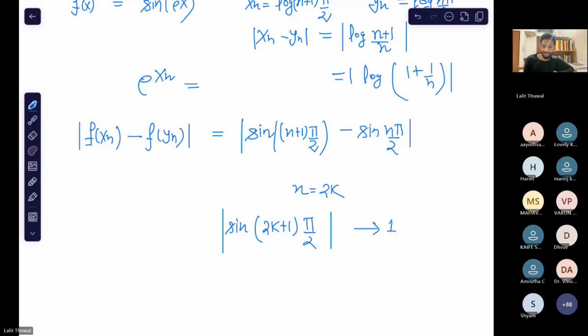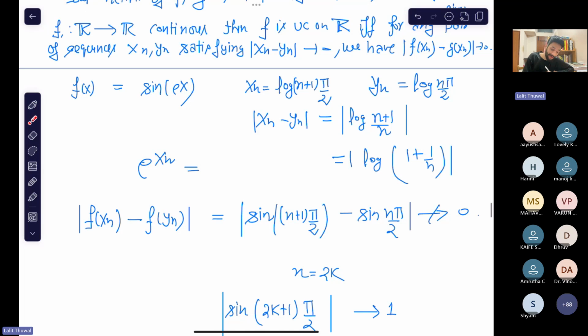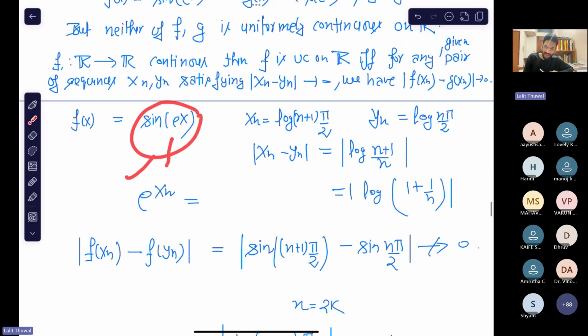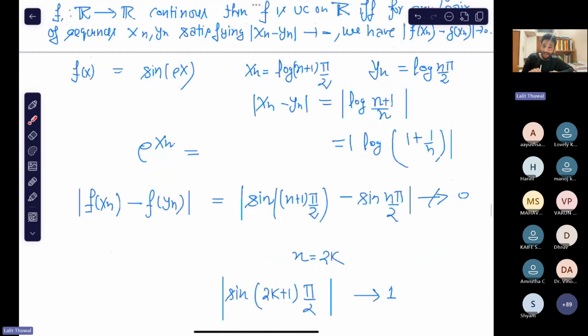So the subsequence goes to 1. It clearly means that it does not converge to 0. That's what we want. That's why this function is not uniformly continuous. And let me tell you, one of the true-false questions in a previous year asked whether or not this function is uniformly continuous. So we have done two things in one question. In this way, this function is not uniformly continuous.